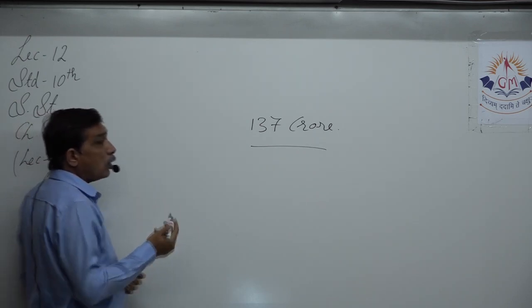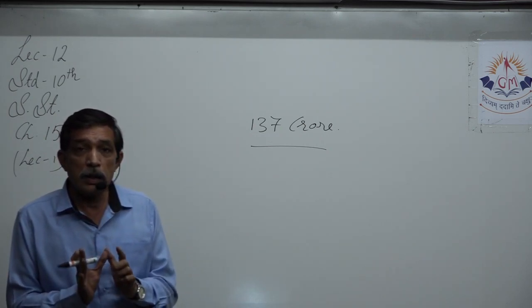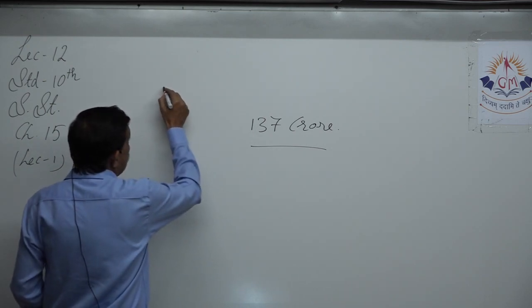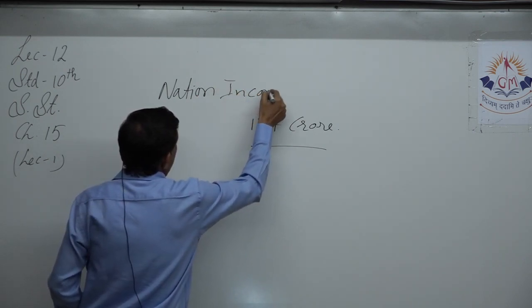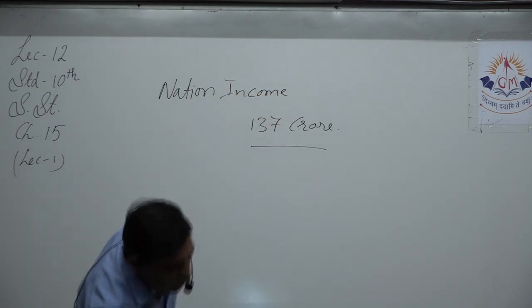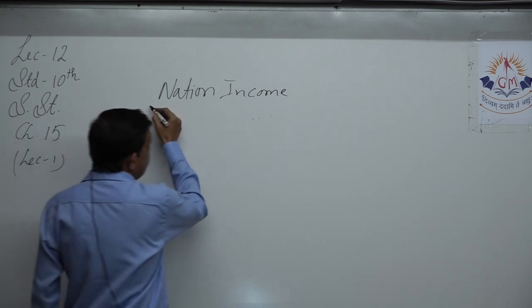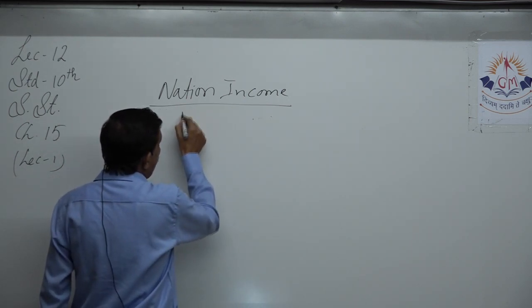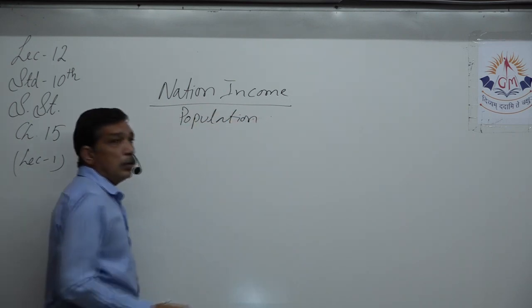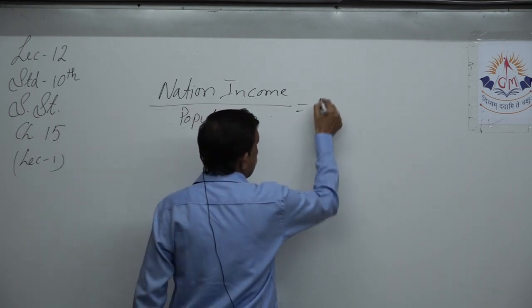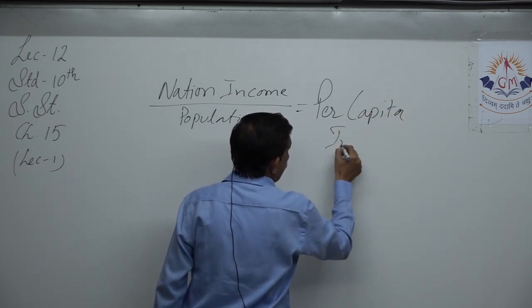So how can we know what per head is the income of India? Yes. So the national income, you divide it by the total population of the country. National income, you divide it by the total population of the country. What you get is per capita income.